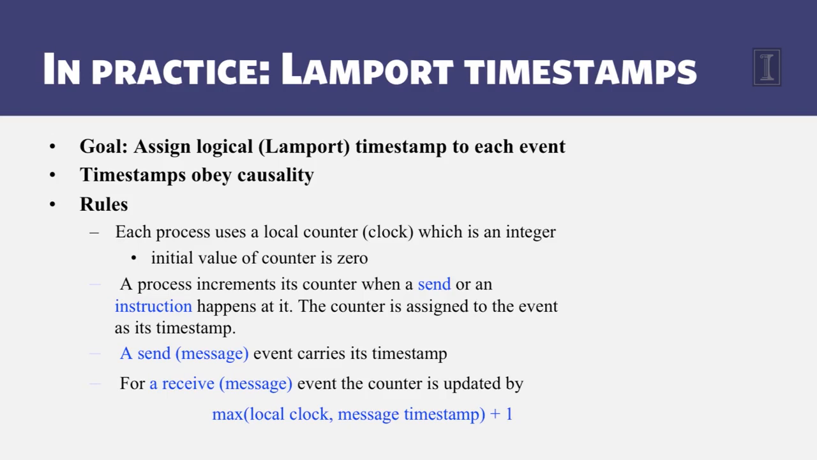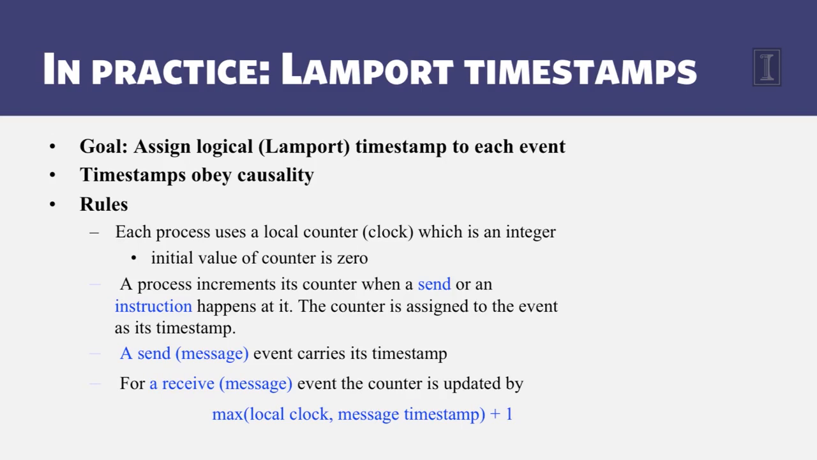Now, whenever a process executes an instruction or sends a message, it increments its counter by 1, and it assigns this new timestamp to the instruction event or the send event of that message. When it sends a message, the message also carries the timestamp that was assigned to the send event. Why is this carried with the message? This is used by the receiving process. When a process receives a message, it looks at the timestamp in the message, the send timestamp. It also looks at its local clock value. It takes the max of those and then adds 1 to it, and it assigns this value as the timestamp of the receive event of that particular message.